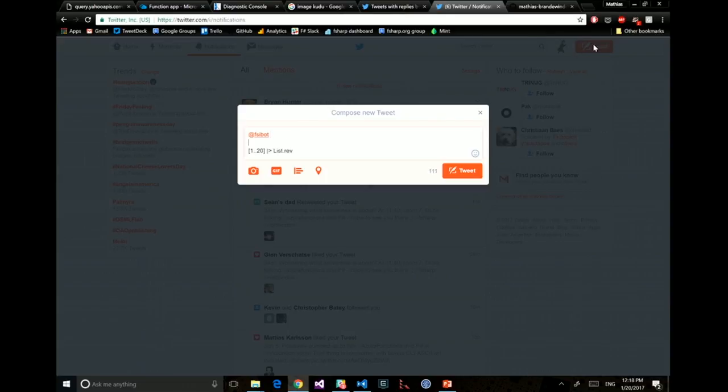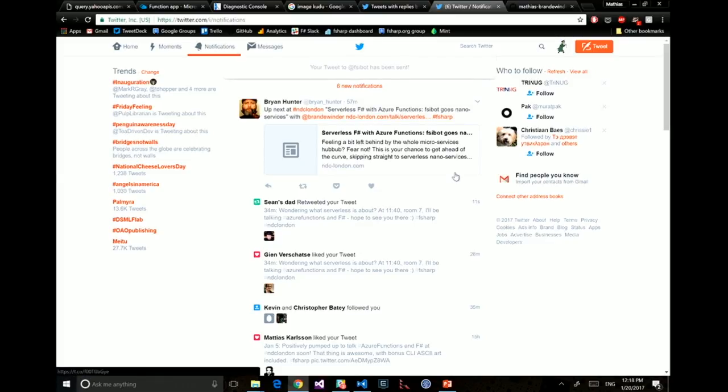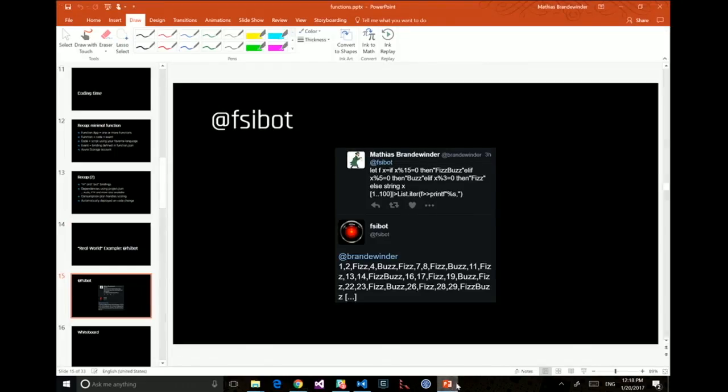And because I'm really concerned with performance, I can also add a time, which is going to tell me how long it takes for my code to run. And so I'm going to tweet this. Now this code is going to go somewhere in the serverless world, on Azure, and at some point it should come back to me with an answer, which is to take that code, run it, and show me what the result is. There is a bit of a delay on the response, so I'm going to go back to this, but we should see in a couple of seconds the result of that call. So this is what FSIBot does.